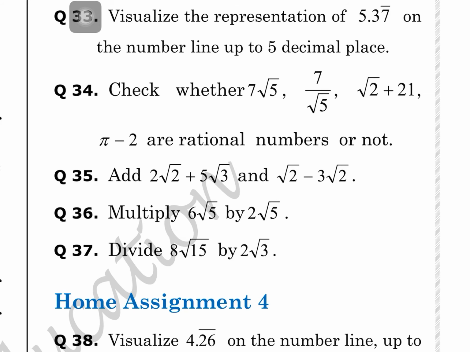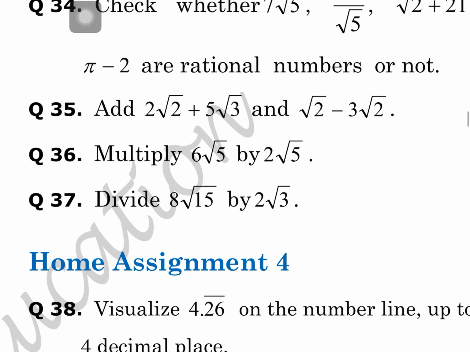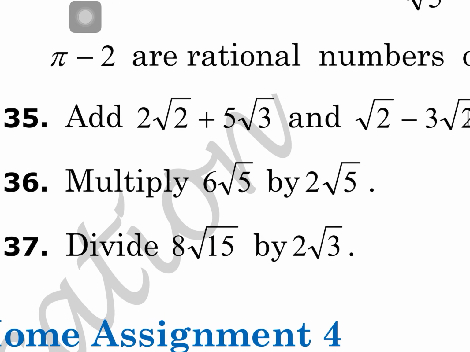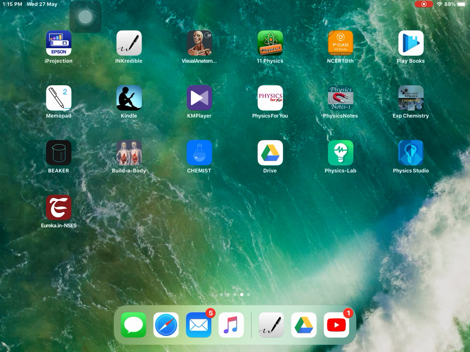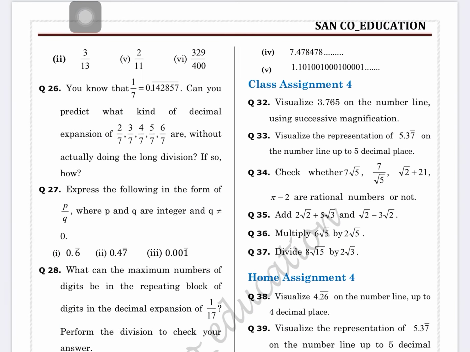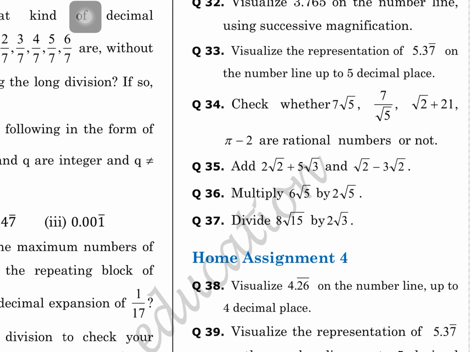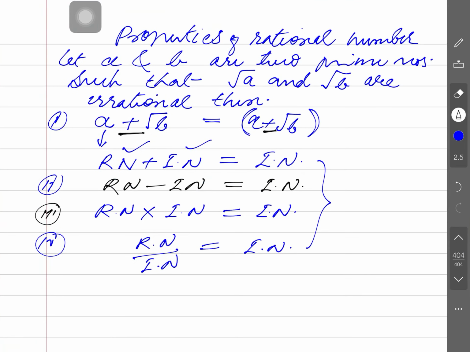Is that clear, guys? Now look, question number 35 is also there. Addition is taking place between rational and irrational numbers. The irrationality is due to root 2, and the second irrationality is due to root 3. Different irrationalities are not added, they are left written as they are. So this number, 2 root 2 plus 5 root 3, you may find in your textbook also.